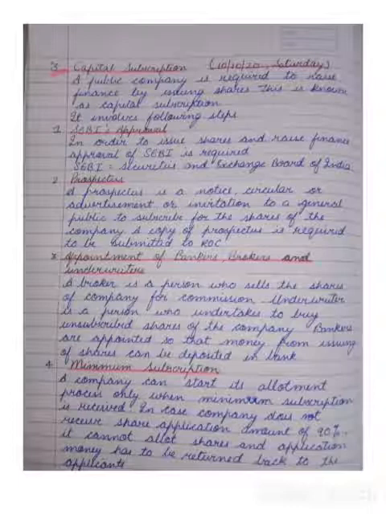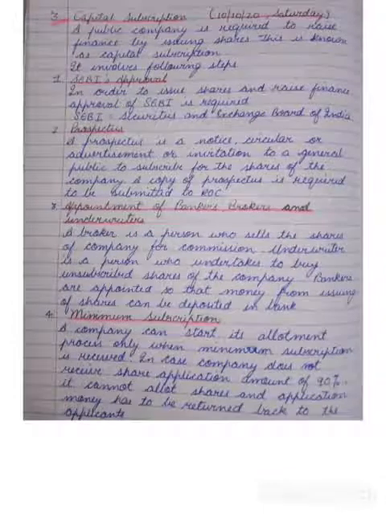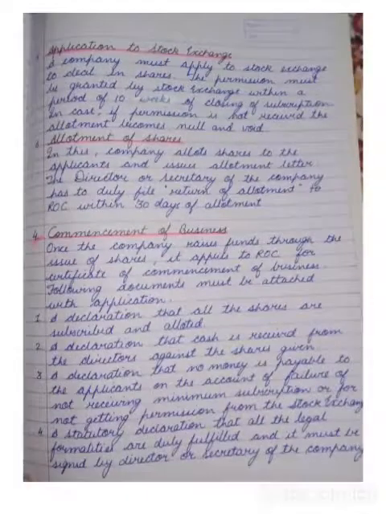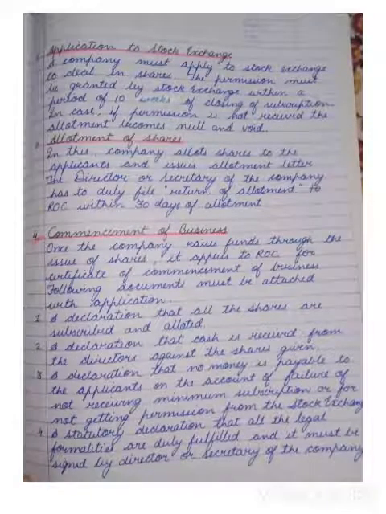But if I am not getting 900 responses, whatever responses were coming at that time, I'll refund their money also and the whole issue process will get cancelled. So for further distribution and allotment of shares, we have to get at least a minimum of 90% subscription.